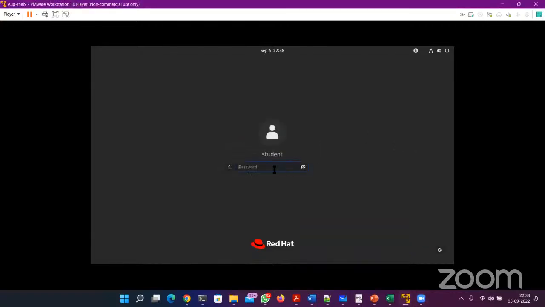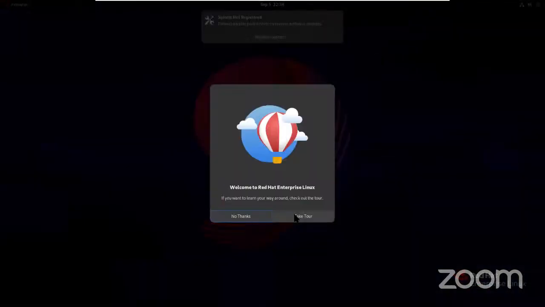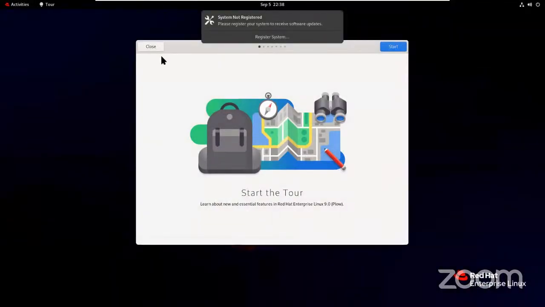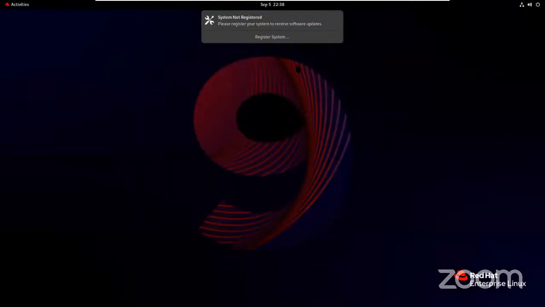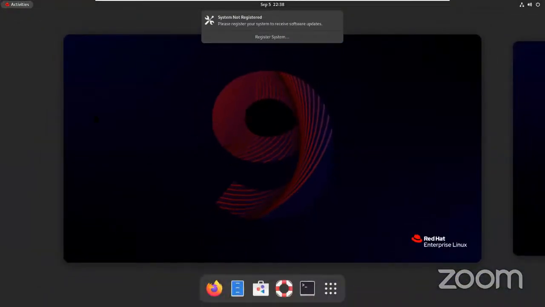Okay. So this is how the login page looks like when you finish installing. And let's wait. And this is the login screen. Sorry, the home page or the desktop you get. Okay, a nice wallpaper mentioning 9 for the version. On the left, you see activities. When you click activities, you get a dock at the bottom of the screen. Some applications are already added.